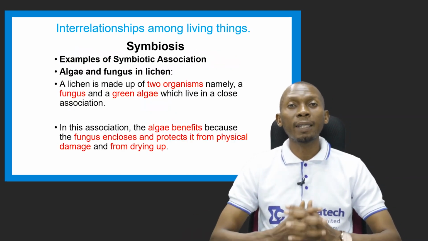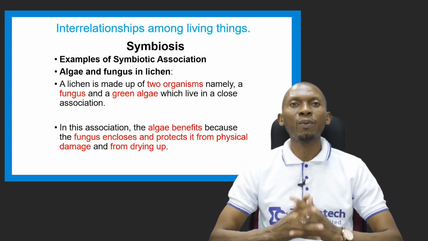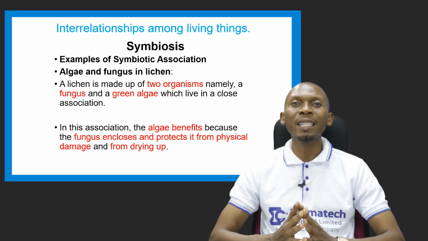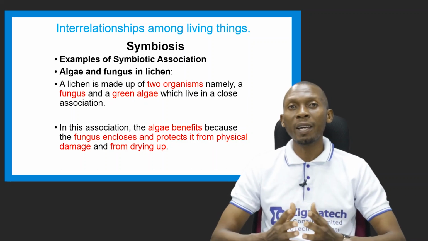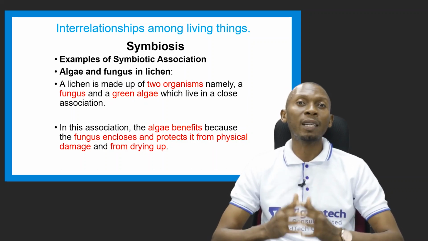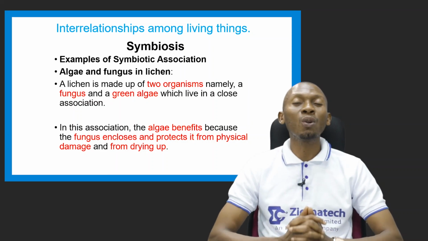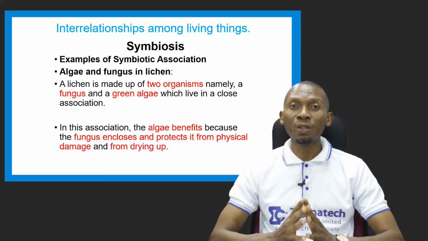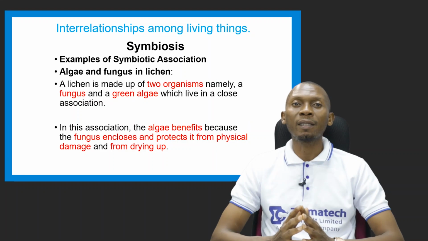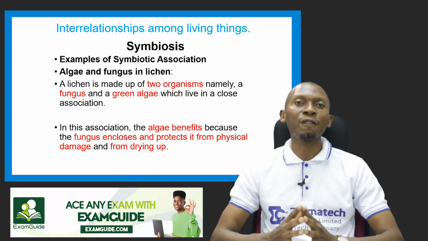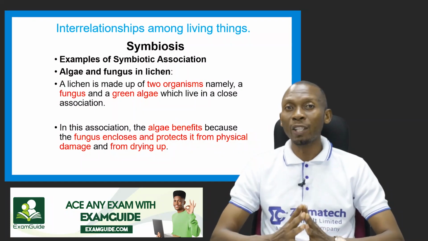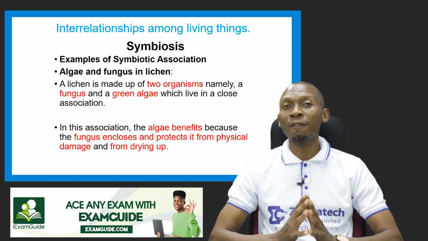Now let's look at an example of a symbiotic association. Here we're looking at algae and fungus in lichen. Now a lichen is made up of two organisms, namely the fungus and the green algae, which live in a close association. Now in this situation, the algae benefits because the fungus encloses and protects it from physical damage and from drying up.